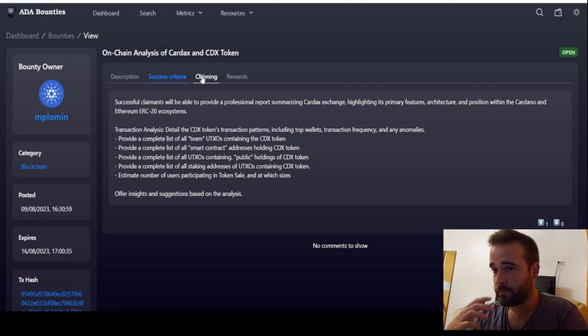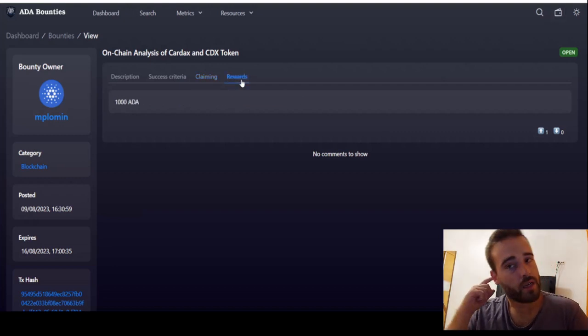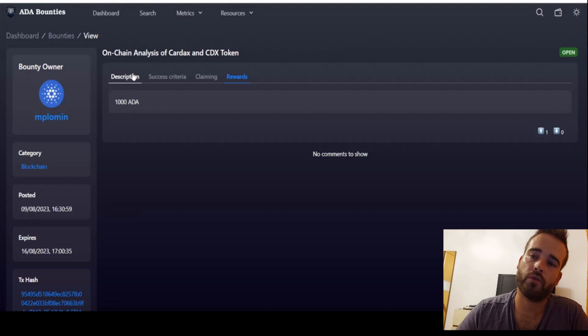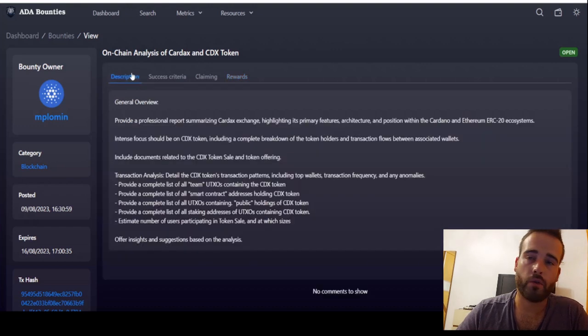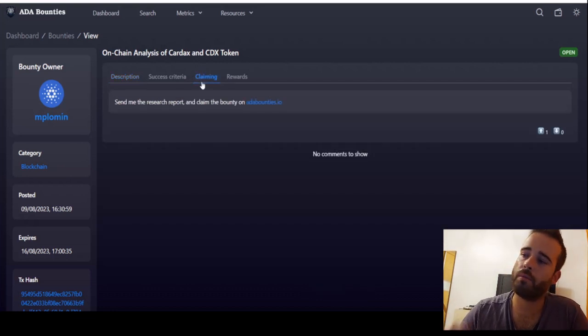Then you have claiming, where you can claim your bounty, but of course for this you need to have your account created, you need to have your wallet connected, and then you have rewards. This is the amount of ADA you'll be able to earn. You can also upvote or downvote the proposal, but for that, of course, just logging into your account, because it's also good for your reputation, and I'll explain you what is the reputation later. So basically, whenever you finish your project, you come here to the claiming side, and you'll be able to claim. There'll be a little green button here.